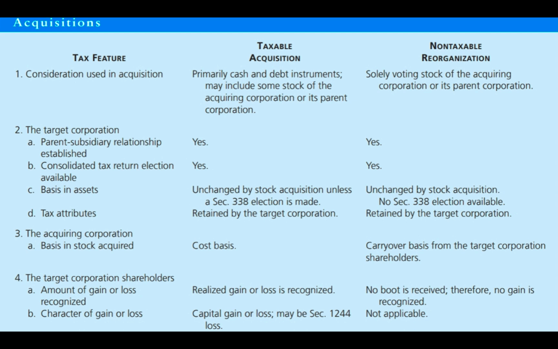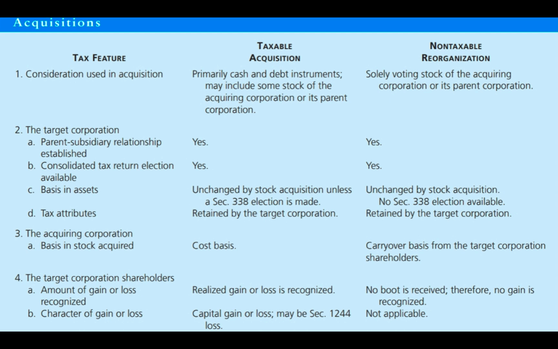And then 3, the tax treatment for the acquiring corporation. If the acquiring corporation buys all the stock of the target, they take a cost basis in that stock. If the acquiring corporation acquires all of the equity in the target in a non-taxable reorganization, there's a carryover basis from the target corporation shareholders.